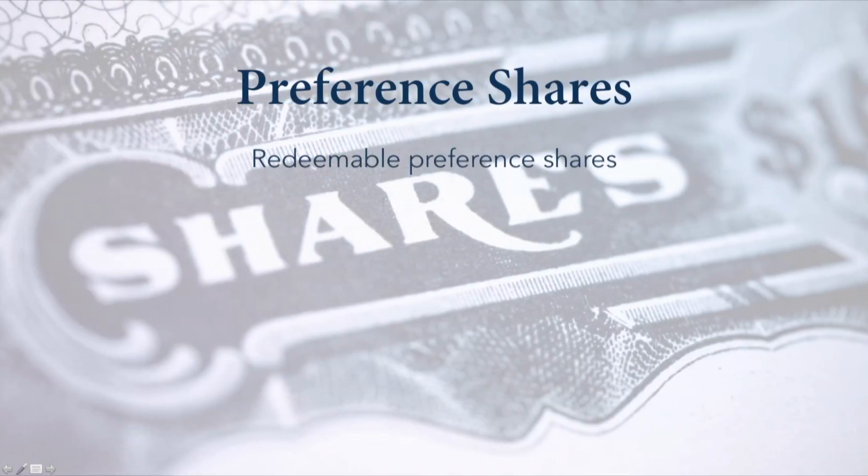The first one, redeemable preference shares. The capital will be repaid to the shareholders after the expiry of a certain number of years, but before the winding up of the company. But as per the Companies Act 2013, companies will have to redeem the preference shares within 20 years, except for infrastructure companies, which can issue shares redeemable within 30 years.